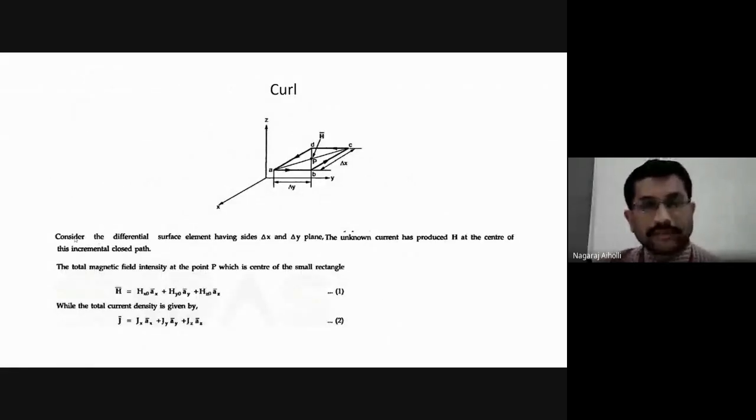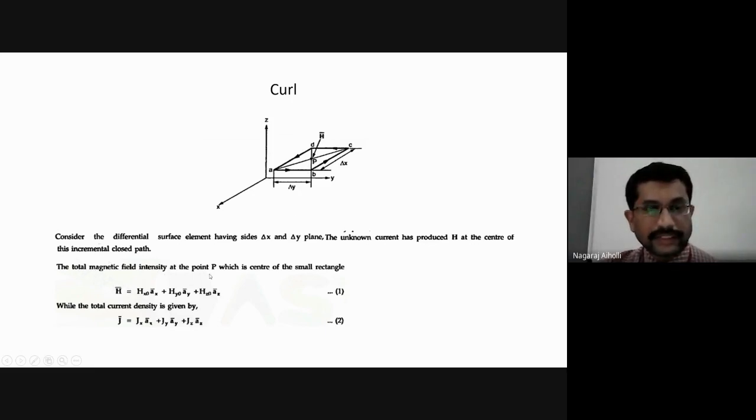Consider the differential surface element. Here we are considering a small portion of the differential surface. It's a surface, that means we are considering the area here. It's a differential surface element with the sides delta x and delta y. This side is delta x and this is delta y. The unknown current which is flowing through this differential surface is producing the magnetic field intensity H bar exactly at the center region of the differential surface element.